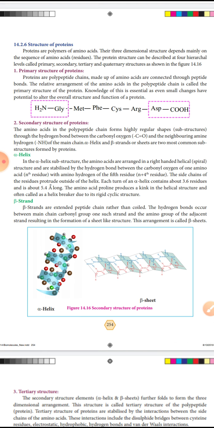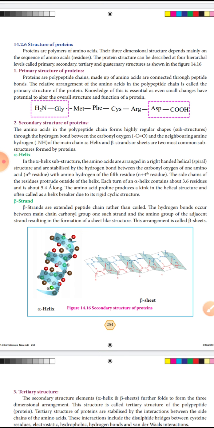Next, let me learn structure of proteins. Proteins are polymers of amino acids. So the three-dimensional structure depends mainly on the sequence of amino acids. The protein structure can be described at four hierarchical levels called primary, secondary, tertiary and quaternary structures.